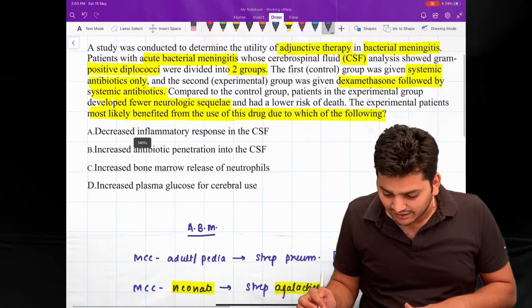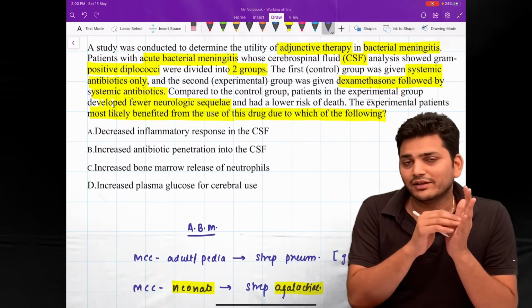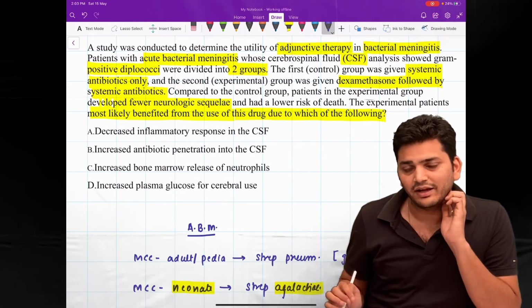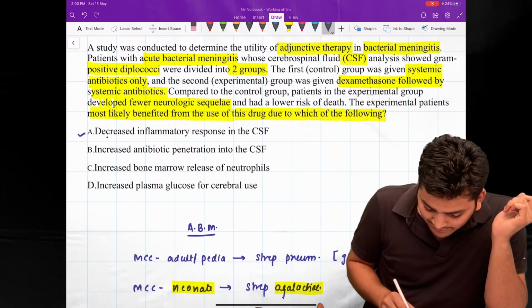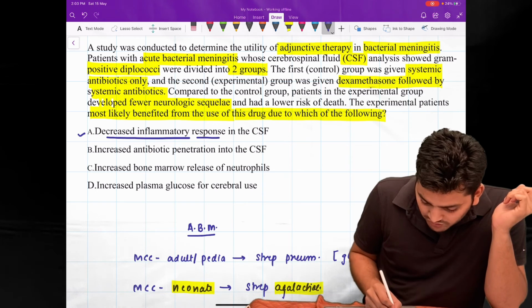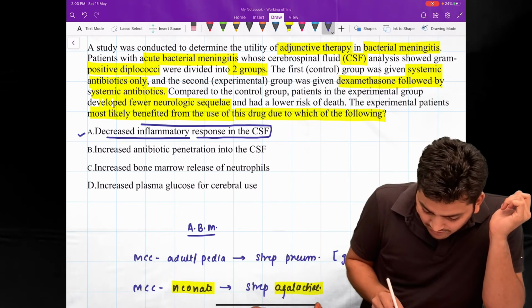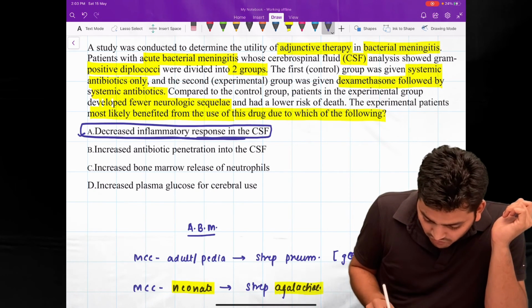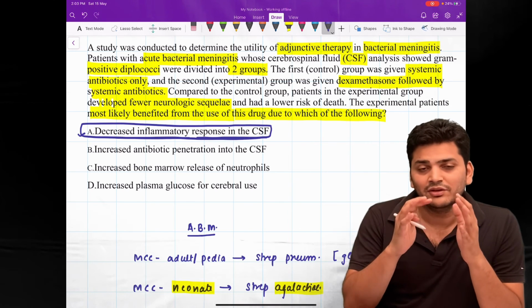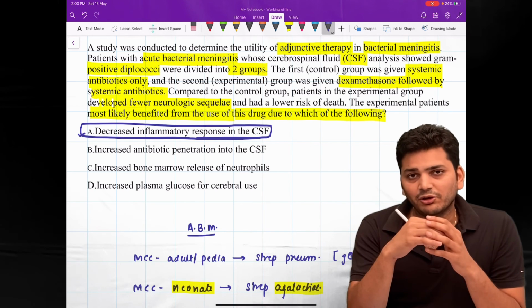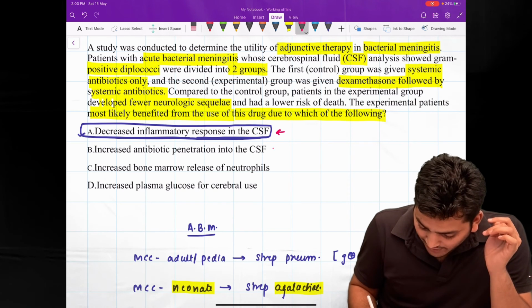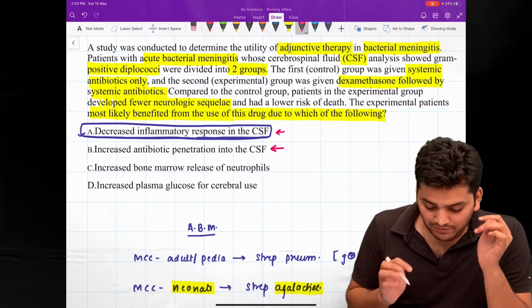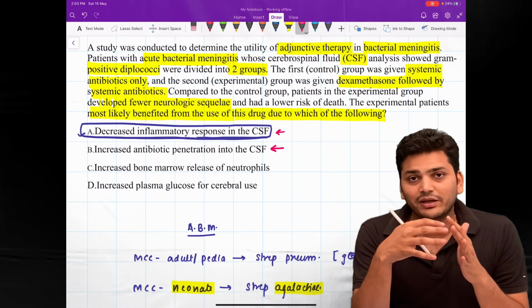They are asking why we give the steroid first and the antibiotic second. If you look at option A, it says it is decreasing the inflammatory response in the CNS, in the CSF. There is less inflammation, so the tight junctions will not be disrupted, right? Most of the time you may be confused between option A and option B. Option B says there is increased antibiotic penetration.